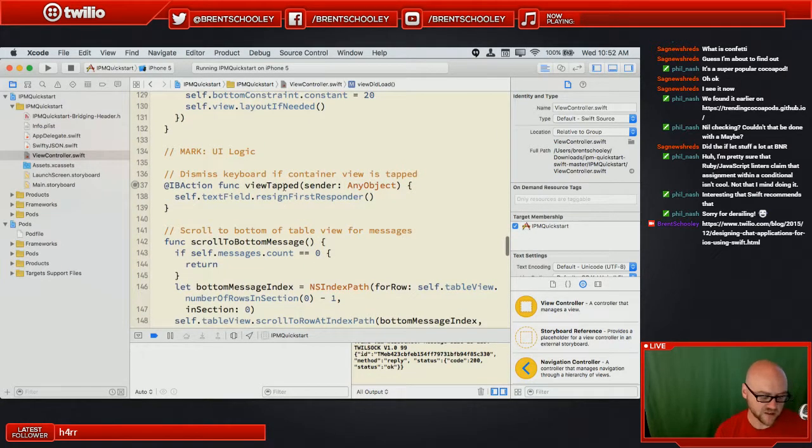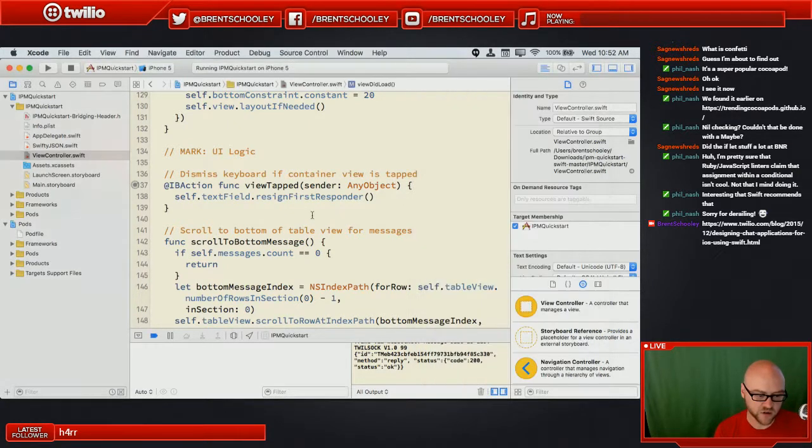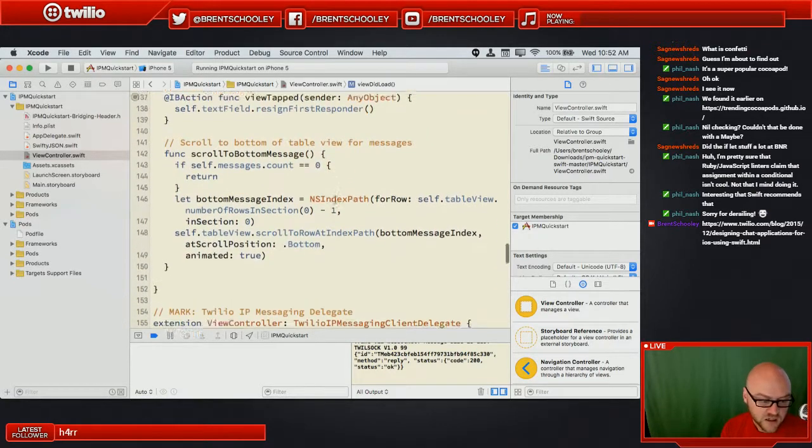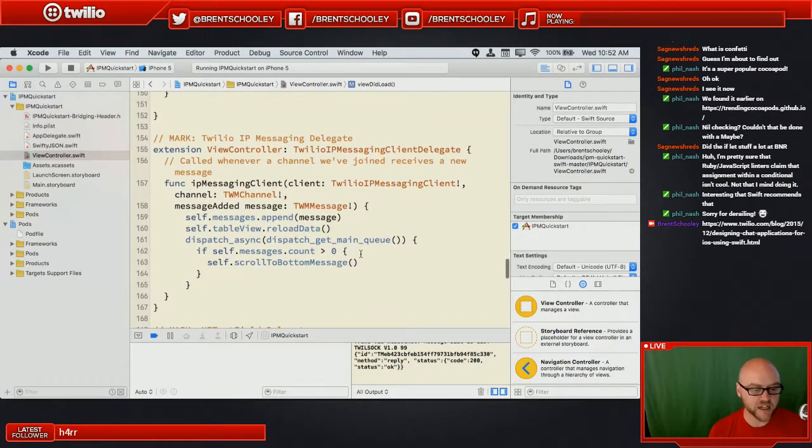View tapped, that was when I had the keyboard showing and I tapped inside of the view, the keyboard dismissed itself. That's done using text field resign first responder. Scroll to bottom just says find the very last message and scroll there. And here's where things get interesting. Here's the meat, as they say. So this is the message added, client channel message added off of IP messaging client.